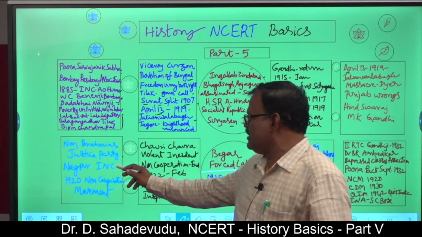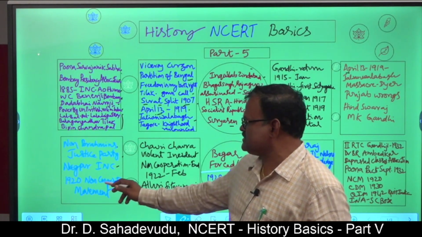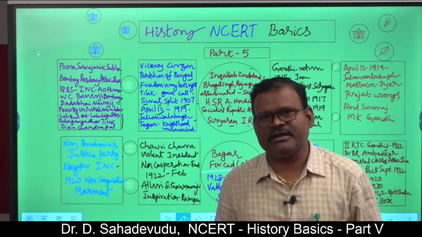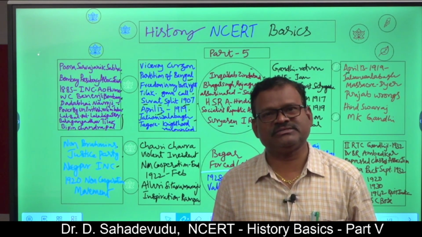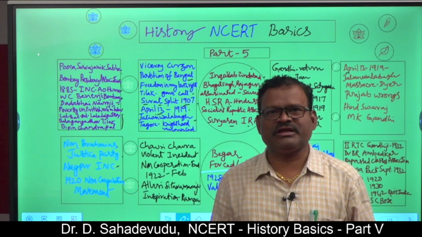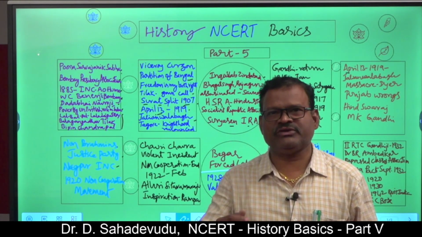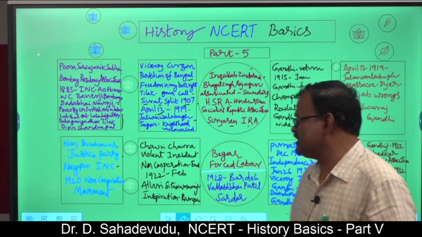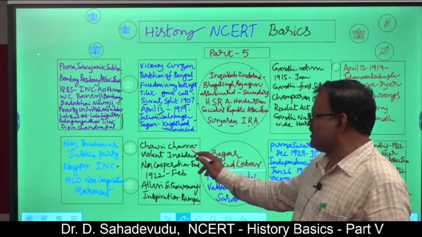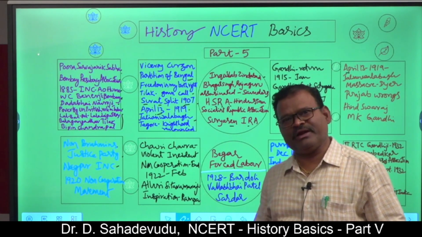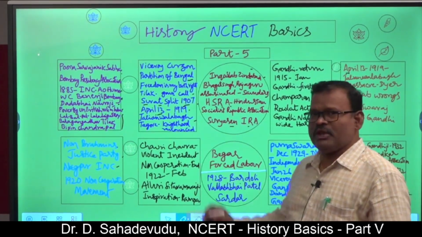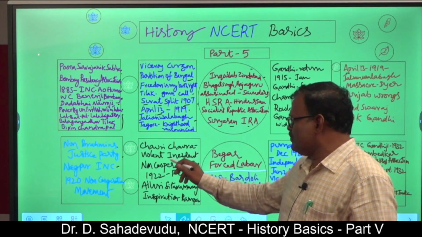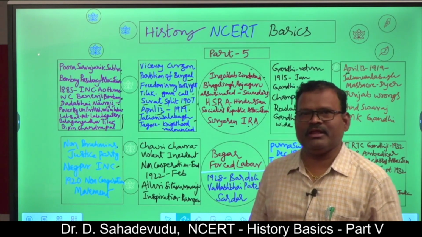In Nagpur, at the Indian National Congress session in 1920, the non-cooperation movement was agreed upon, and Mohandas Karamchand Gandhi successfully led that movement for 1 year. During that year, he was called a nationwide leader. Chauri Chaura is one of the incidents that occurred during the non-cooperation movement. 22 policemen were killed in the Chauri Chaura incident. The 22 policemen were killed by a local mob.